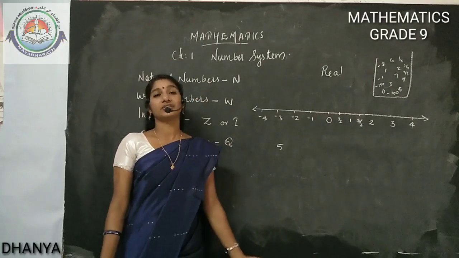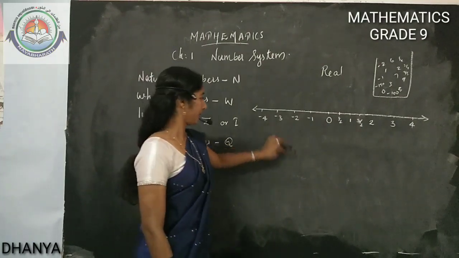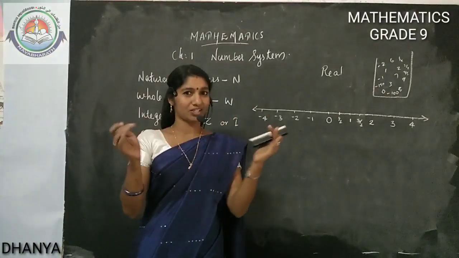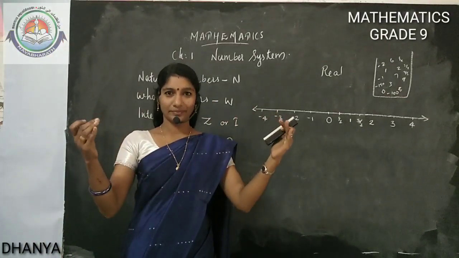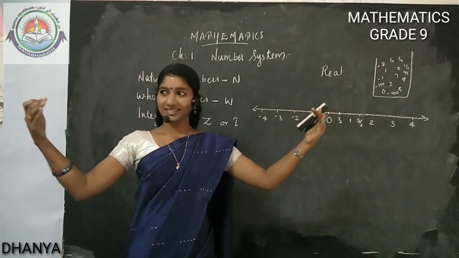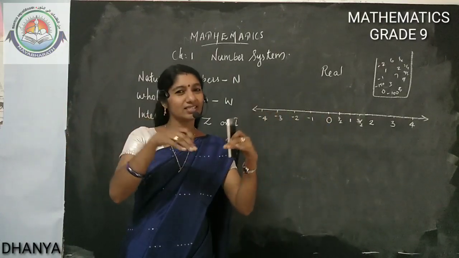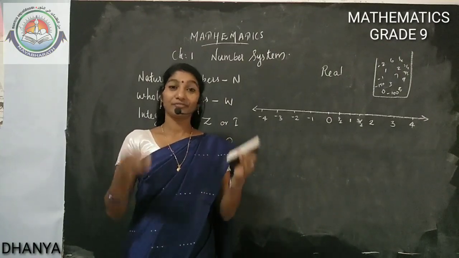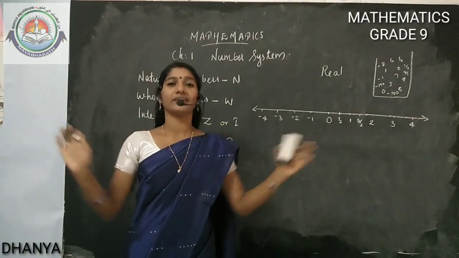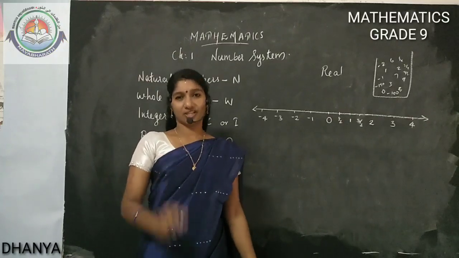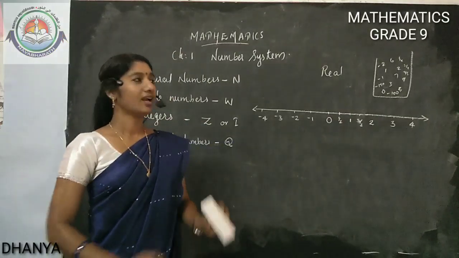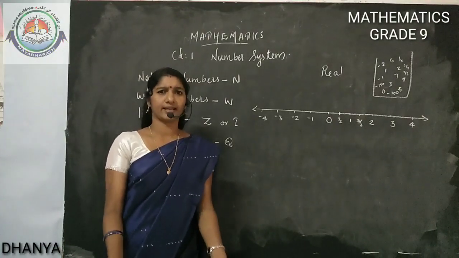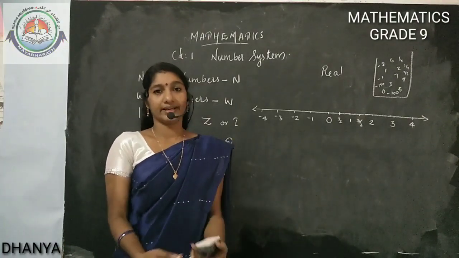And we have a definition for rational numbers. I think you are thinking about the numbers' expansion: natural number, whole number, integer. See this expanding. And in between we inserted rational numbers or fractions. All together we are calling them rational numbers. Got it? And we have a definition for a rational number. We need to check whether it is a rational number or not, so we need a definition.